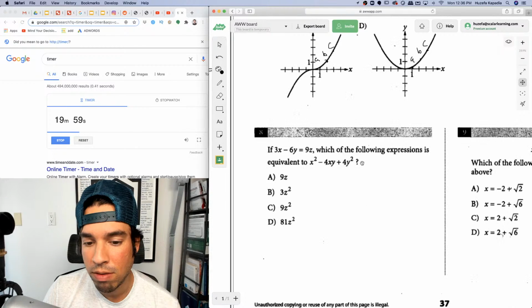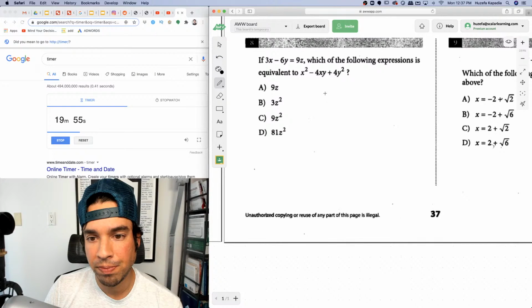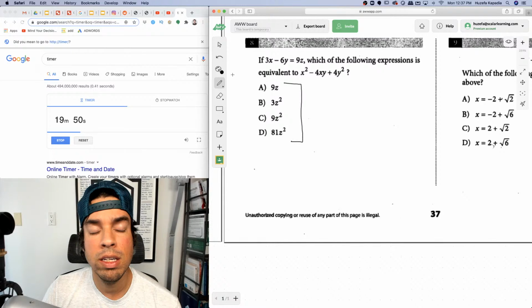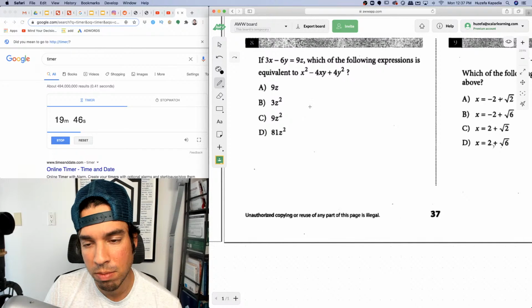Can't be the graph. Which of the following expressions is equivalent to this? Oh no, if this, which of the following is equivalent to this? And we look, so we're getting everything in terms of z. That's very important. So what I want to do, wait, let me think about this.